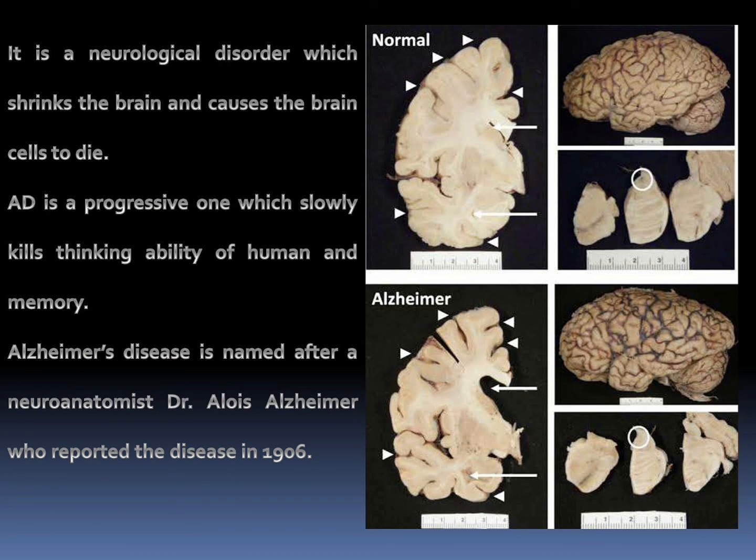It is a neurological disorder which shrinks the brain and causes brain cells to die. Alzheimer's disease is progressive and slowly kills thinking ability and memory. It is named after the neuroanatomist Dr. Alois Alzheimer, who reported the disease in 1906.